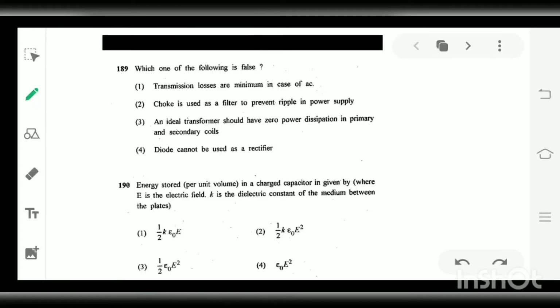Hello everyone, we are discussing the RPC ACF exam paper. So the first question is, which one of the following is false?